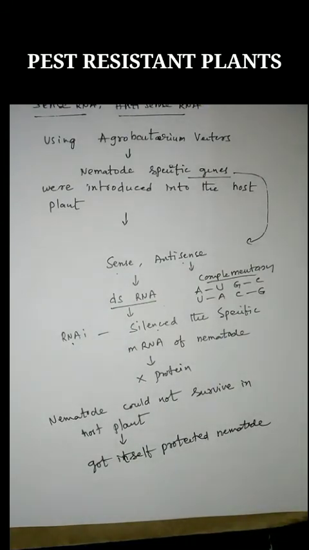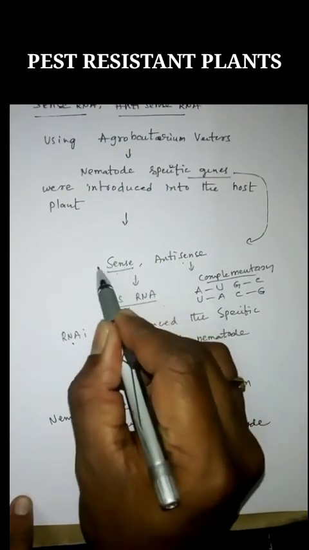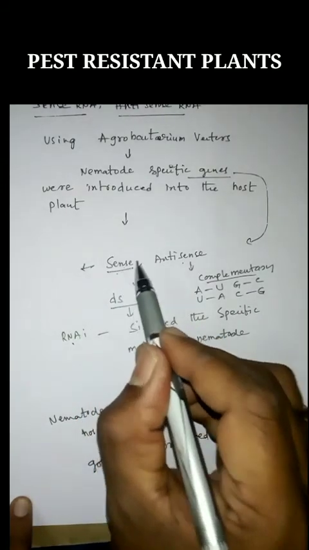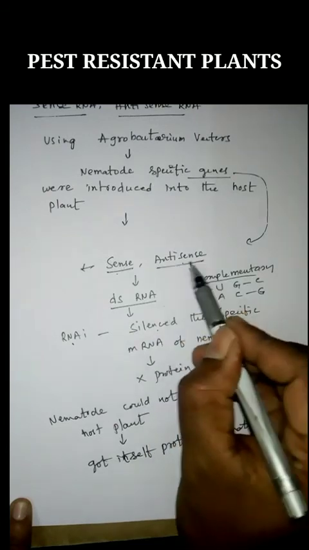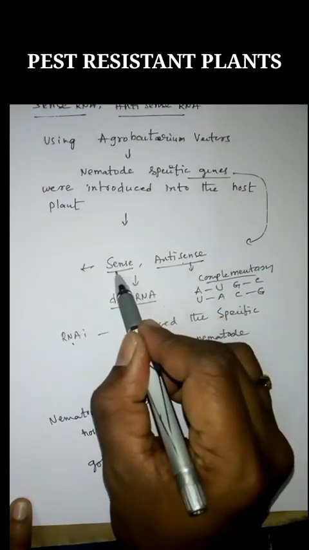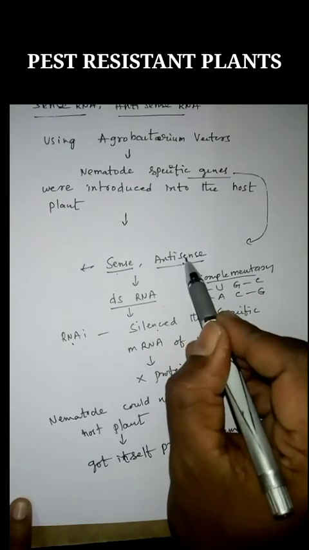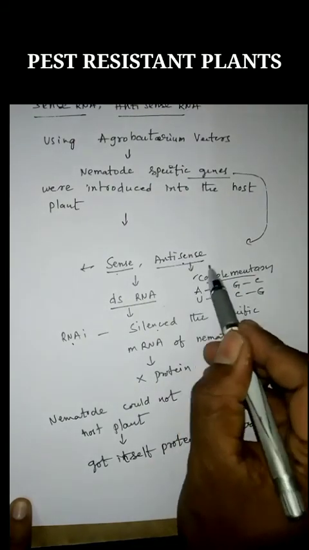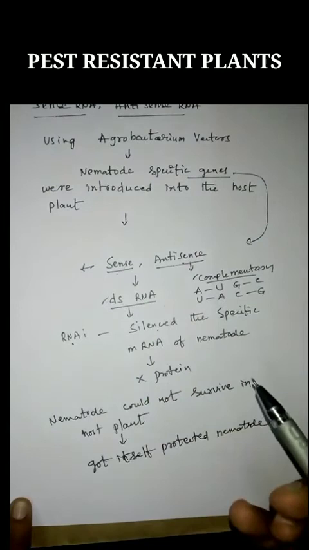So in RNA interference, normally the sense RNA will produce protein. But here, in the introduced mechanism, sense RNA is produced as well as antisense RNA. As they are complementary, they form double-stranded RNA.